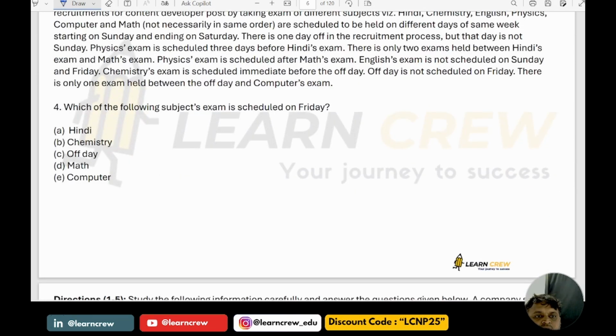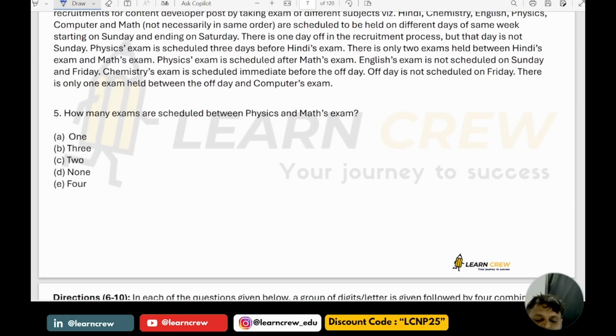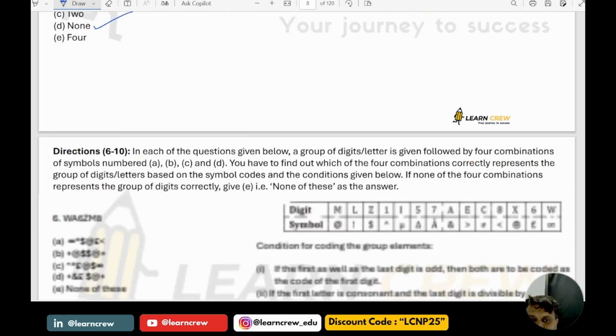Next. On Friday, which exam is held? Computers. Next. How many exams are scheduled between Physics and Math? Maths and Physics are on consecutive days, Sunday and Monday. So there are no exams between Physics and Maths.